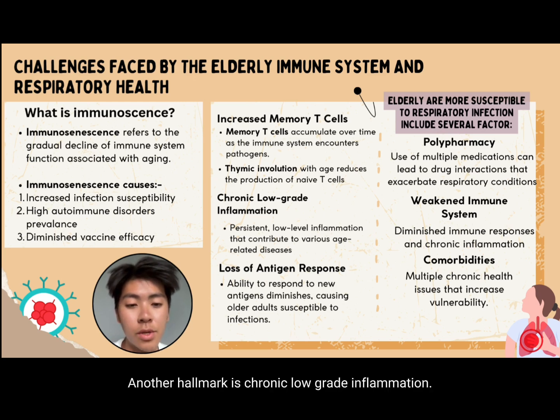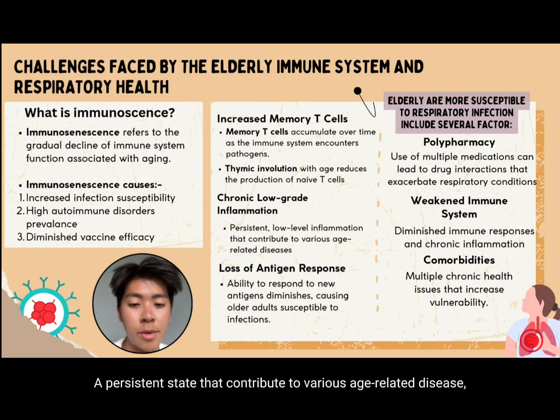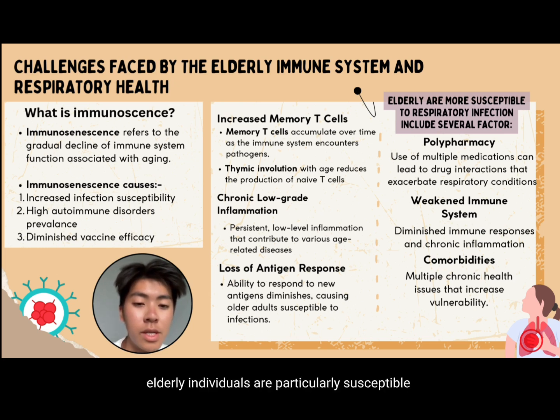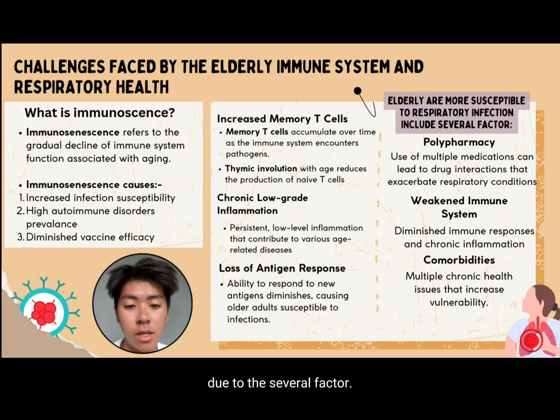Another hallmark is chronic low-grade inflammation, a persistent state that contributes to various age-related diseases, including respiratory illness. Other than that, elderly individuals are particularly susceptible to respiratory infection due to several factors. Immunosenescence plays a central role, leading to a weakened immune response and chronic low-grade inflammation, which impair the body's ability to combat infection effectively.